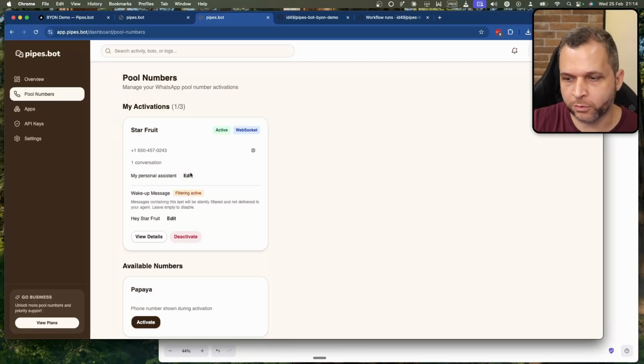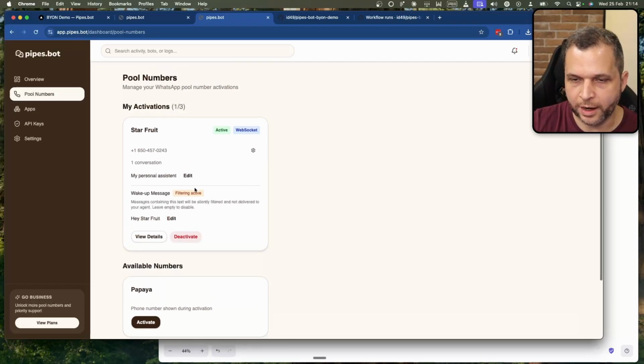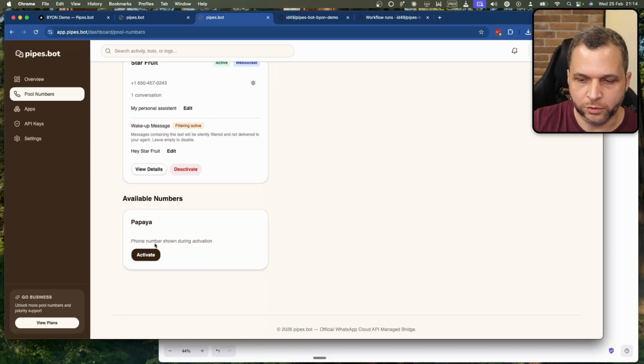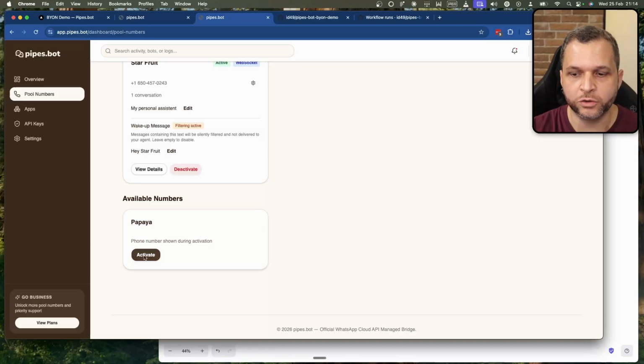So for example, for my plan here, I can have 3 pull number activations. So the idea is just I click activate here, and I need to send a message to this number. So after this, it's going to activate. So it's going to create a connection between my number and this pull number. And the idea is to allow you to use this as another connection, let's say this way.